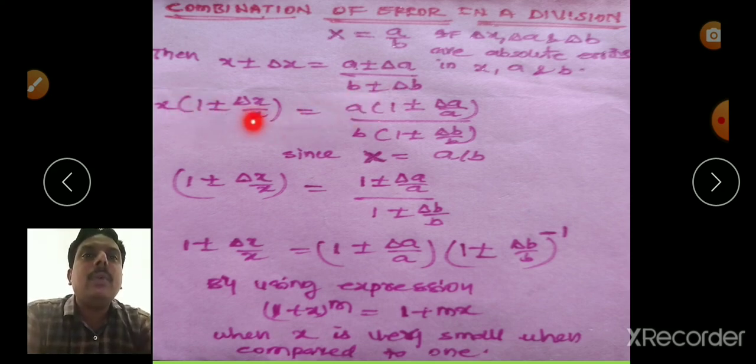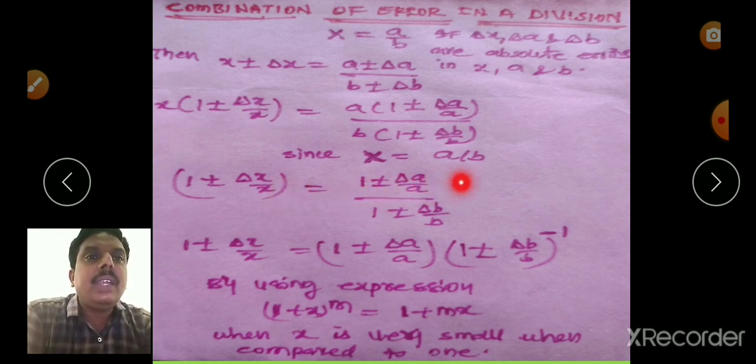So 1 plus or minus delta x by x is equal to 1 plus or minus delta A by A divided by 1 plus or minus delta B by B.